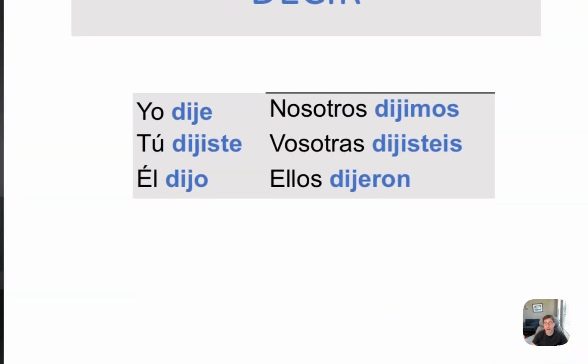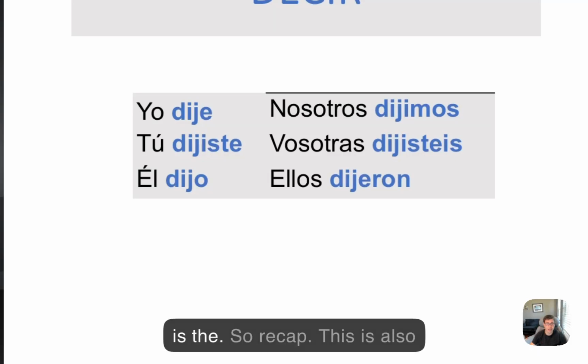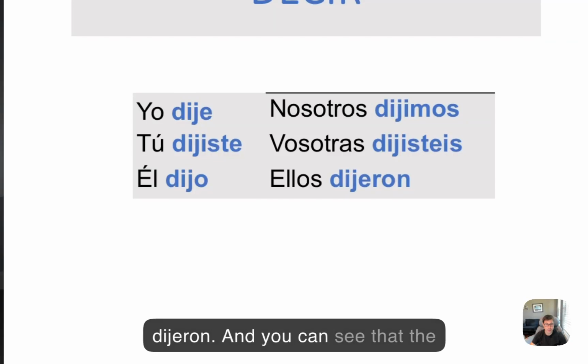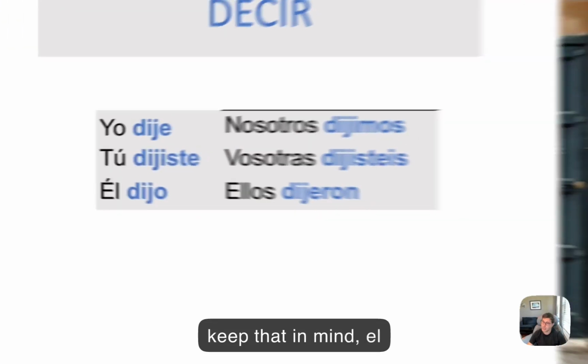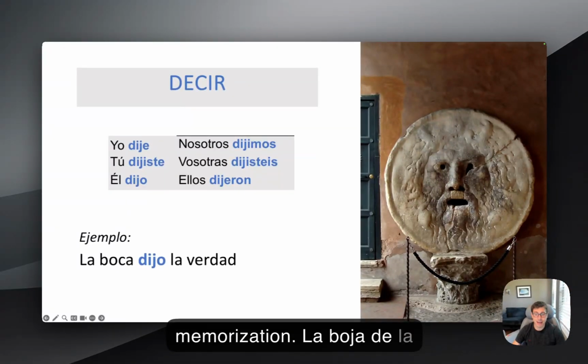This is also irregular, but one thing to keep in mind is that with nosotros dijimos, vosotros dijisteis, ellos dijeron, you can see that the I disappears, so it drops. So just keep that in mind, like in él dijo. La boca de la verdad dijo la verdad.